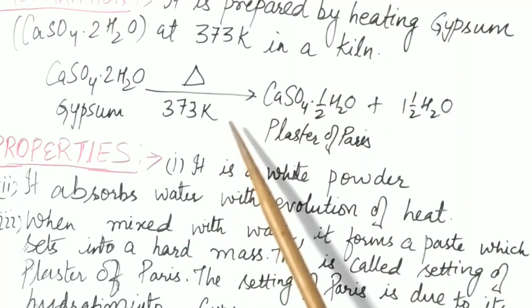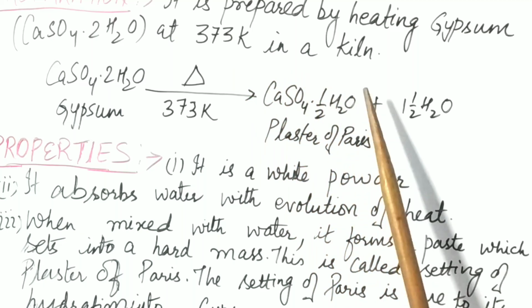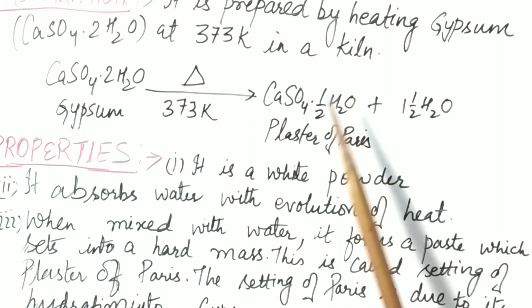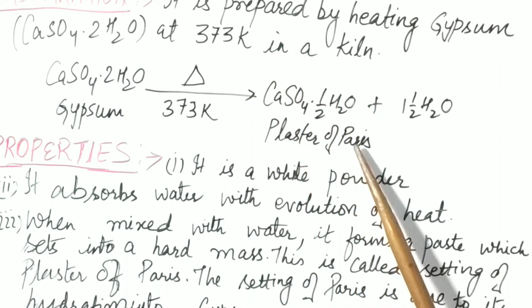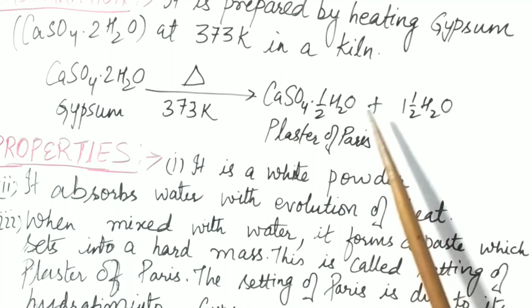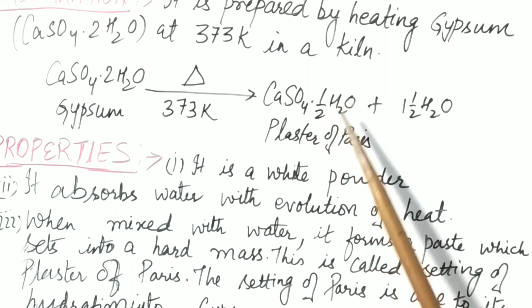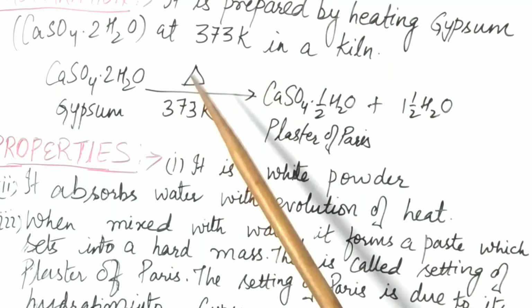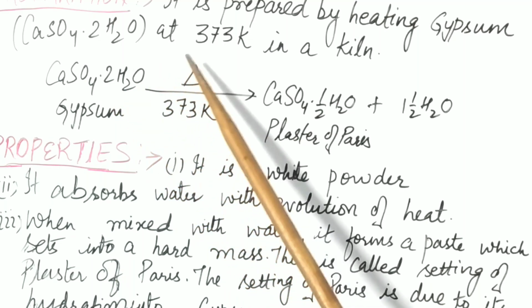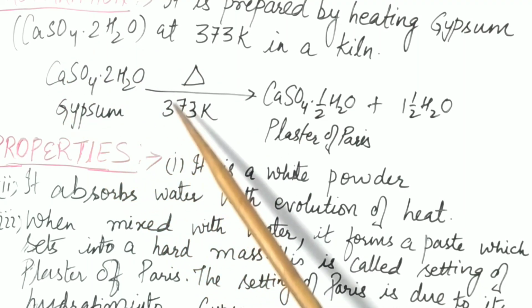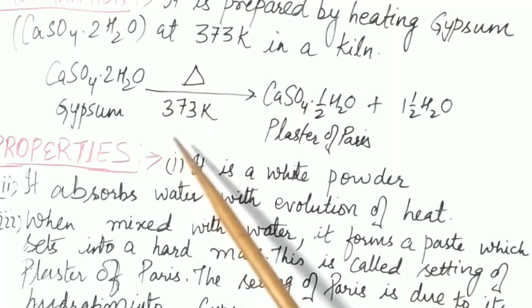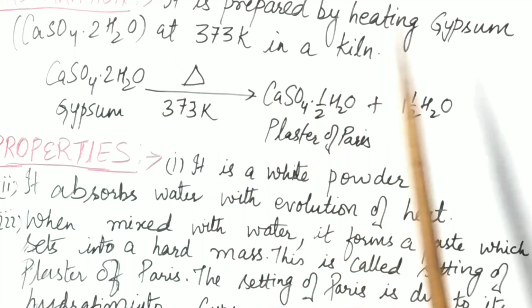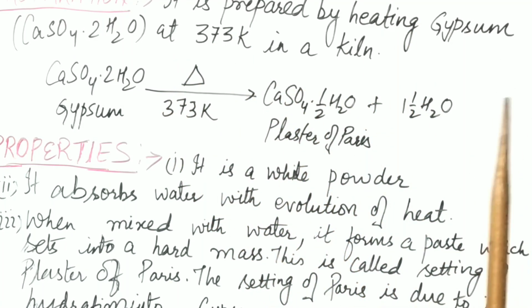If you raise the temperature, the half molecule of water which we want will not form. Only anhydrous calcium sulfate will form, which will not have the properties of plaster of Paris. So while studying preparation, remember the formula of gypsum and, very important, the temperature. I hope you have understood it.